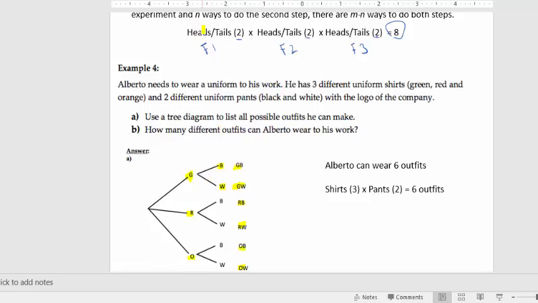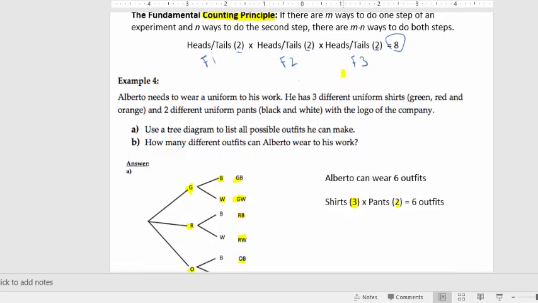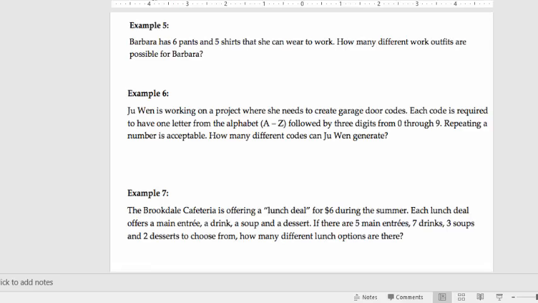And how could you get those 6 outcomes using the counting principle? You multiply number of shirts by number of pants. 3 times 2, and that gave you 6. So that would be your counting principle way of getting the sample space. So quick examples of this again. If Barbara has 6 pants and 5 shirts that she can wear to work, how many different work outfits are possible for her? Well, I usually do what I call slots and choices for this.